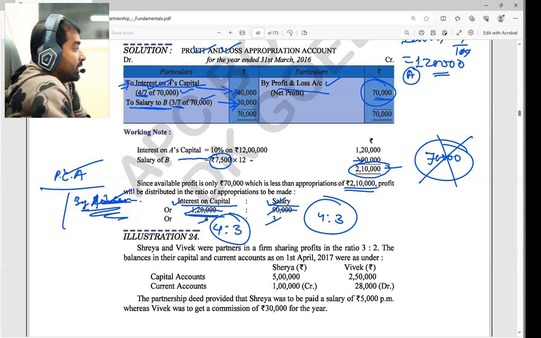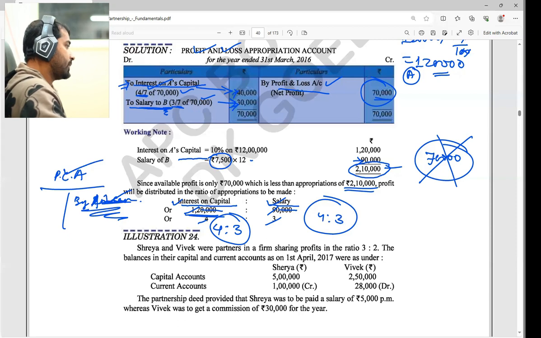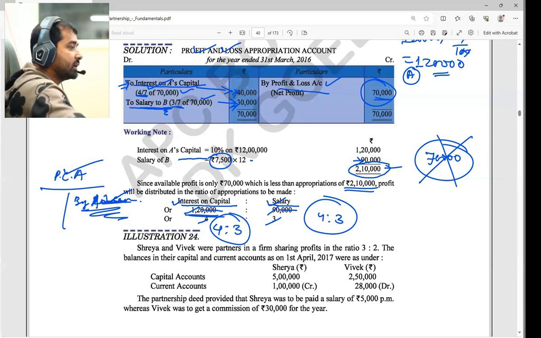The partner's name has not come yet, so again we should do the same: profit and loss appropriation account debit to B's salary account. I hope it is clear. So this is the way to do that.